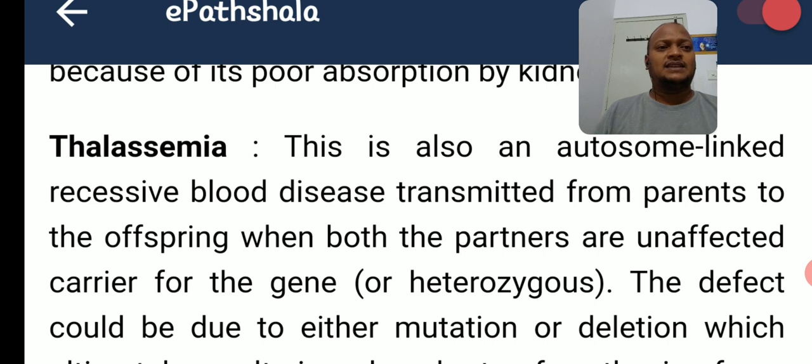What type of parents? One parent affected, the other parent carrier, or another parent normal. Is it possible for offspring to be affected? Not possible. Both the parents must be carriers, then only affected offspring will be produced, right?